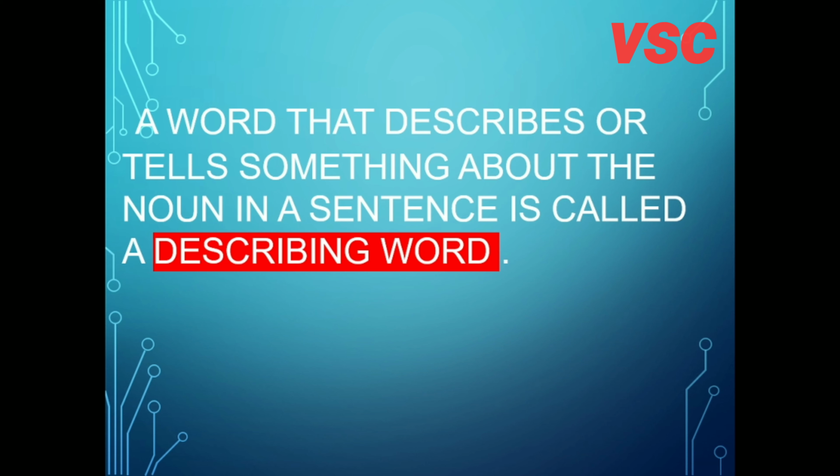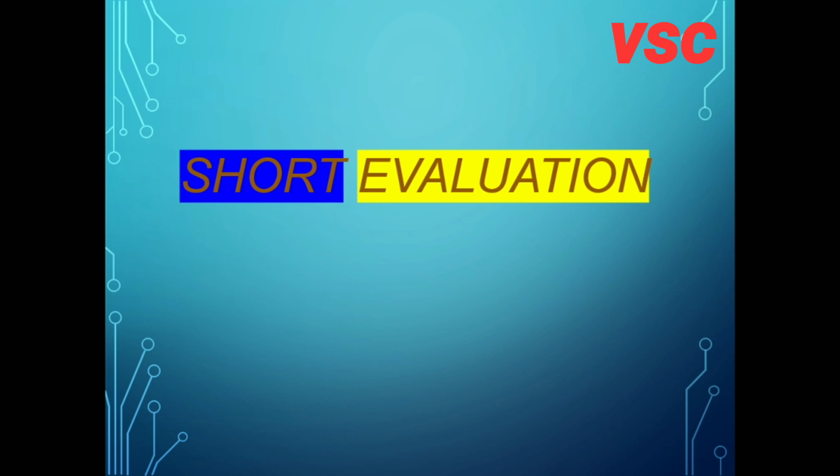A word that describes or tells something about the noun in a sentence is called a describing word. This is a definition. So let's see a short evaluation part.